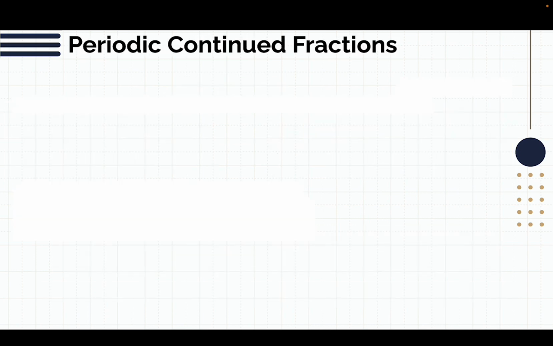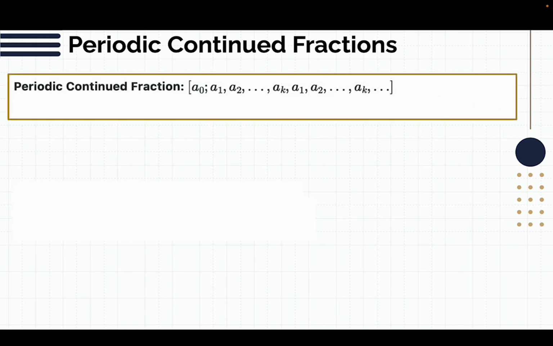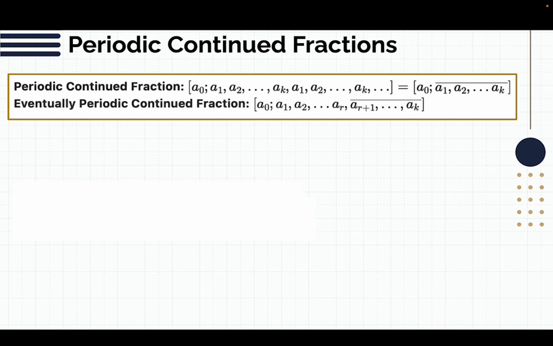So then we have something called periodic continued fractions, and these are basically continued fractions that look like this. It's pretty simple. After a certain point, they just start to repeat. So after we get to a_k, it repeats again. So we label it like this, with a bar over those numbers in the continued fraction notation. And then we can also have eventually periodic continued fractions, which only start to repeat after a certain point.